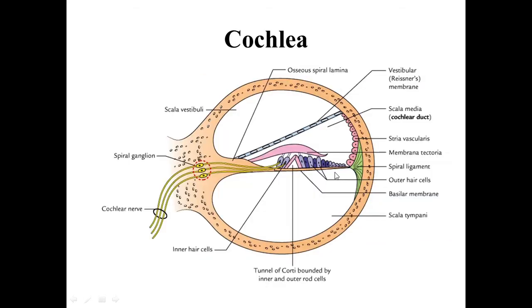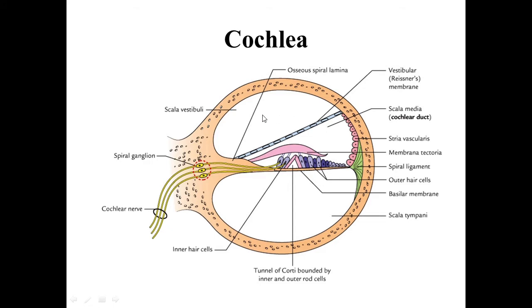Now in the previous picture we have seen this is the scala vestibuli, this is the cochlear duct, and this is the scala tympani. Now scala vestibuli and scala tympani are filled with perilymph, while the cochlear duct, which is a membranous labyrinth, is filled with endolymph.